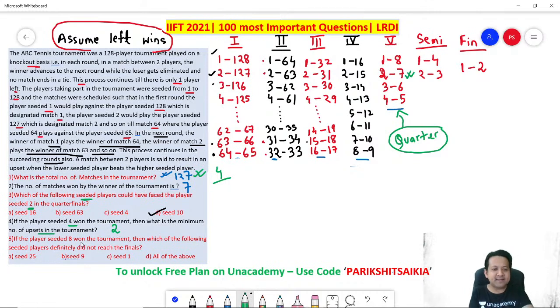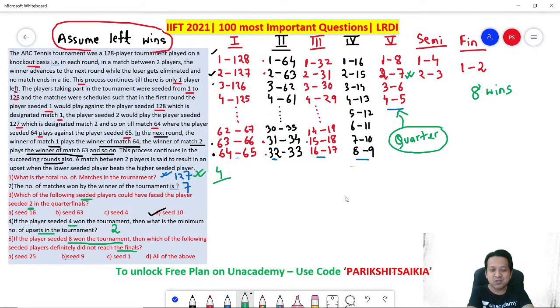Next. If the players see that 8 won the tournament, then which of the following players definitely did not reach the finals? 8 is winning the tournament. If 8 wins the tournament, it means very simple. Anyone who played against 8 in the previous rounds cannot reach the finals. Why? Because if 8 is winning the tournament, it means 8 is playing the finals. It means anyone who plays against 8 in the previous rounds must have been defeated by 8.